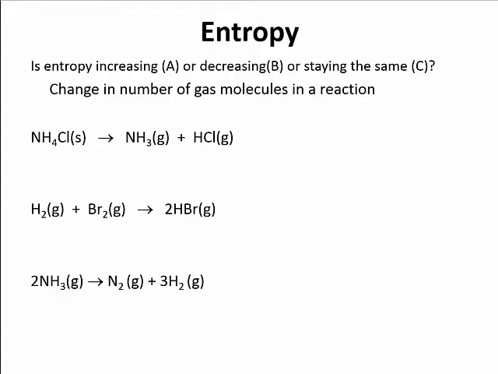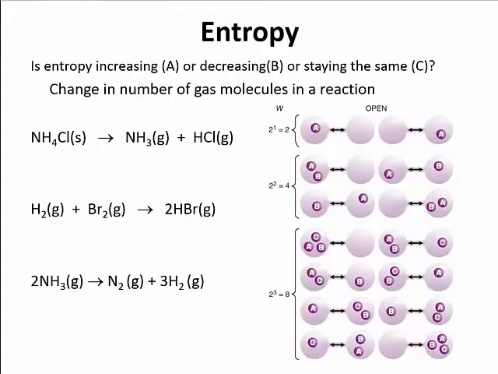Okay, so number of particles are going to affect entropy, and this goes back to what we were saying in the example with the microstates, right? If I have 1 particle, A, I have 2 microstates. If I have A and B, I have 4. If I have A, B, and C, I have 8. As I go to a higher number of particles in the gas phase, I get a higher number of possibilities, a higher number of microstates. Okay, this is kind of removing out any phase changes. So we're talking more about if they're all in the gas phase.